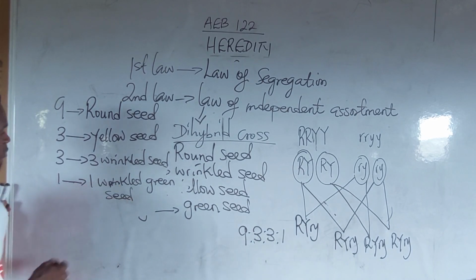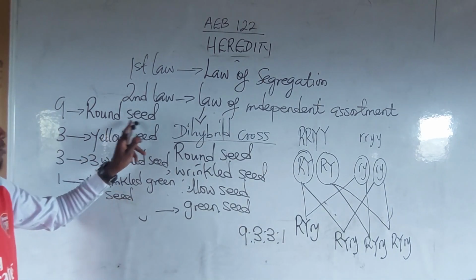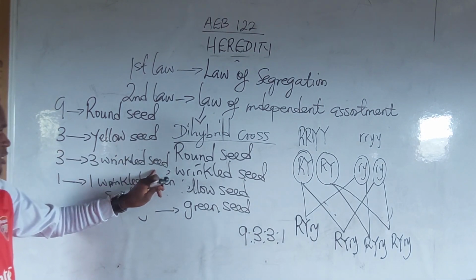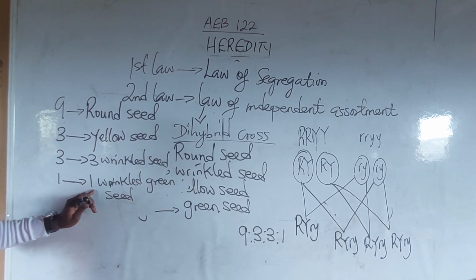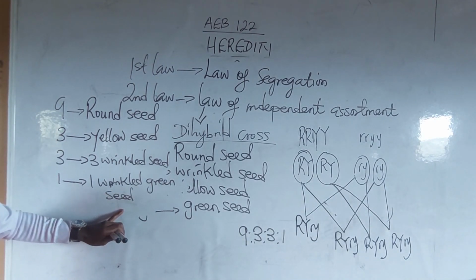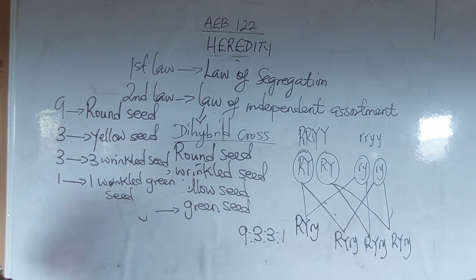Alright, so please take note of that. 9 round yellow seed, 3 round green seed, 3 wrinkled yellow seed, and 1 wrinkled green seed. Alright? So please, at this point, we'll call it a day.